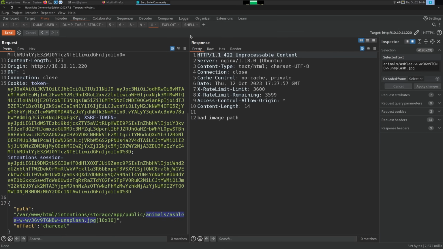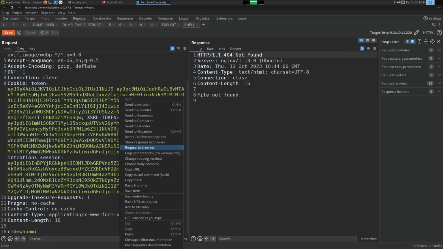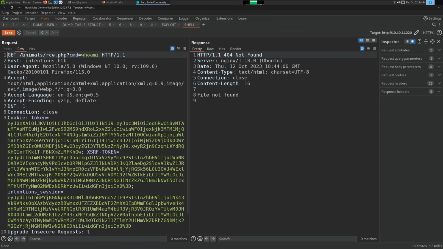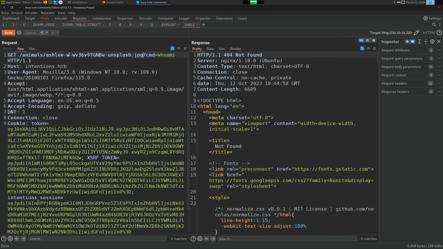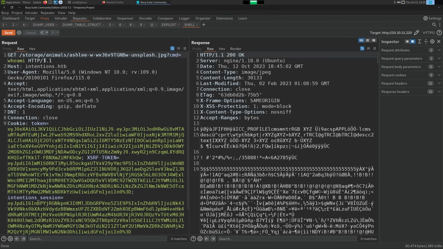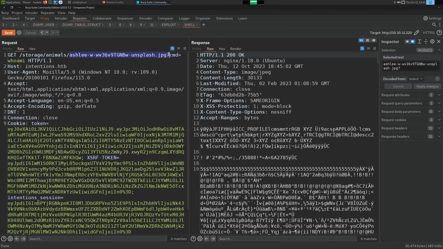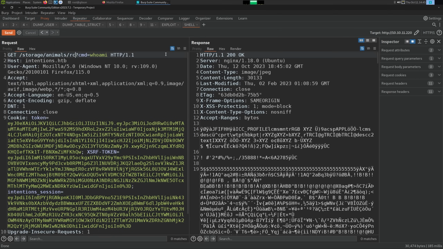We want to make sure we can get this. That's not found. Okay. So that's definitely where the animals directory is, storage animals. So now I can put rce.php.